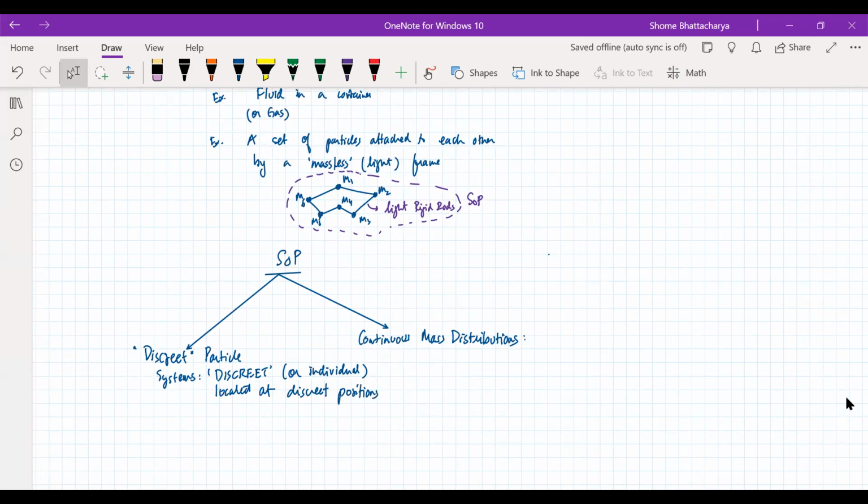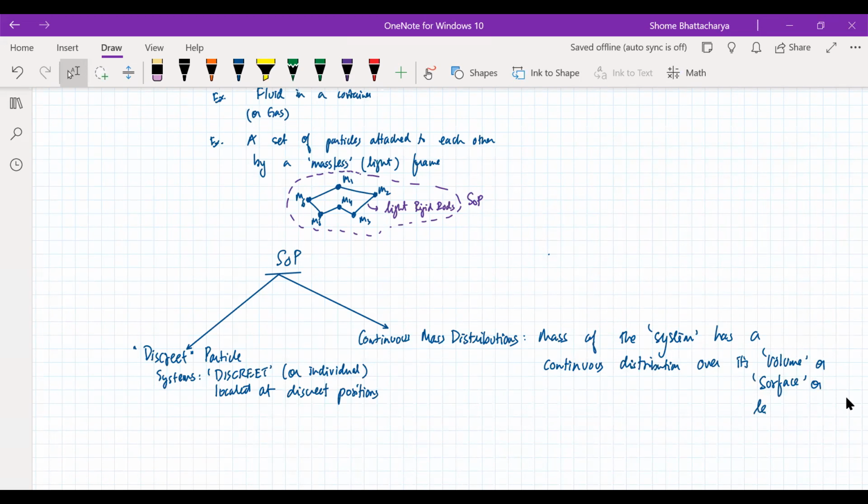Whereas in continuous mass distribution, the mass of the system has a continuous distribution over its volume or surface, okay, or length, depending on what type of system it is.